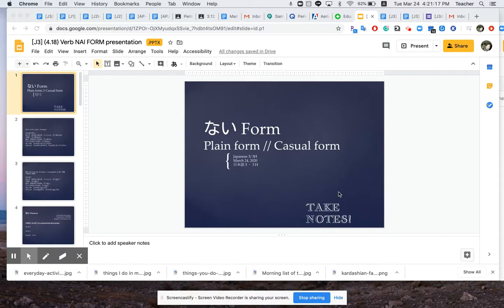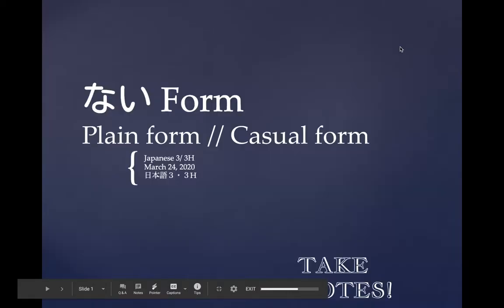What else can we say? It is the negative of the dictionary form. It is also the casual of the present negative. I think those are all the terminologies that we can use to describe this. So it's all under the big umbrella of what's called the plain forms. So the plain forms, again, consist of the dictionary form, the ta form, the nai form, and then we also have the nagata form that we need to do. So we cover 3 thus far.